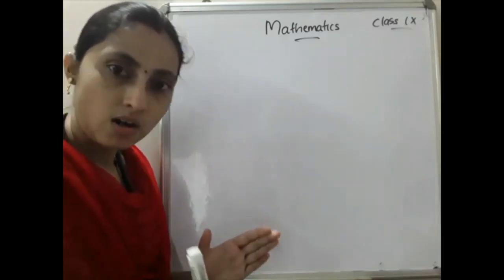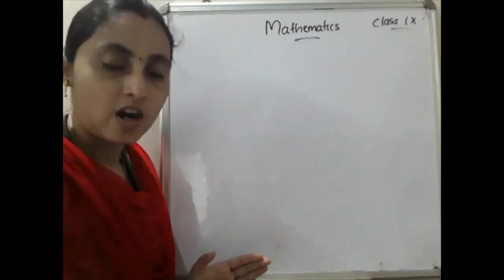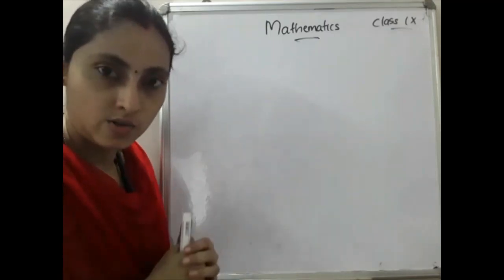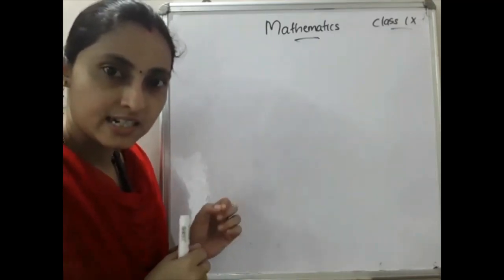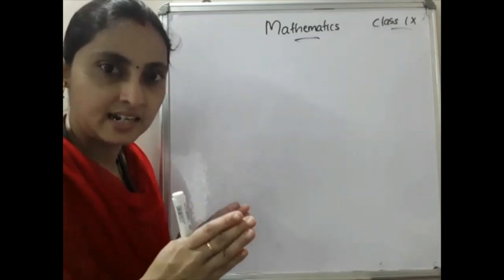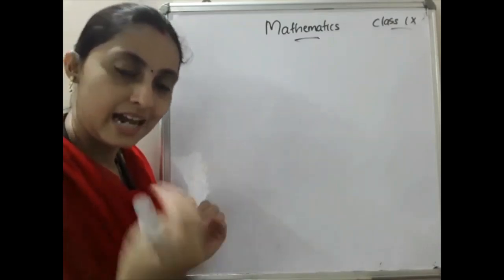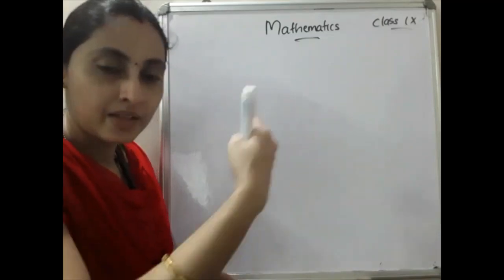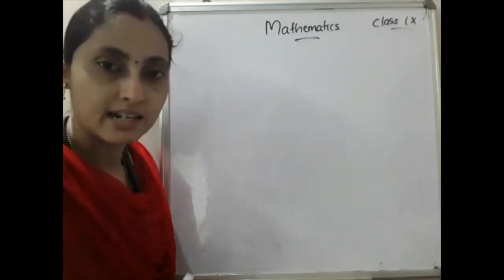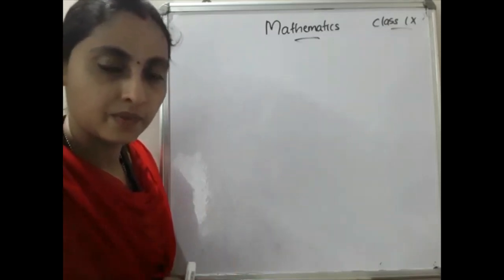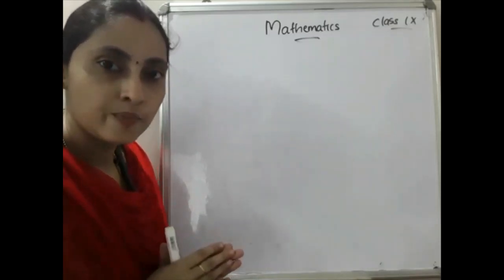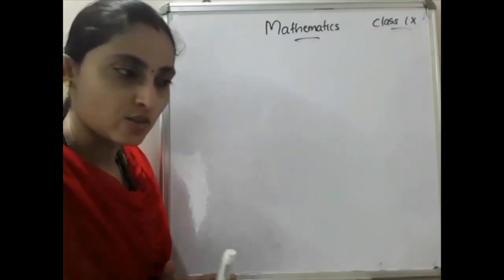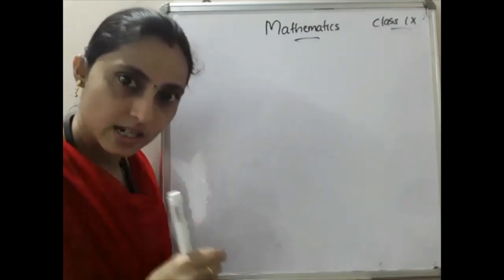After completing all the questions in the video, you have to go for the homework questions. Do the first homework question. If the first one is a little bit tough for you and you can't understand, leave that. Do the second one. If that is also difficult, please go through the video once again and go through each and every step. Then that will be clear to you. So this is the method of studying maths. Otherwise, it is difficult for you. So go through each and every step carefully.